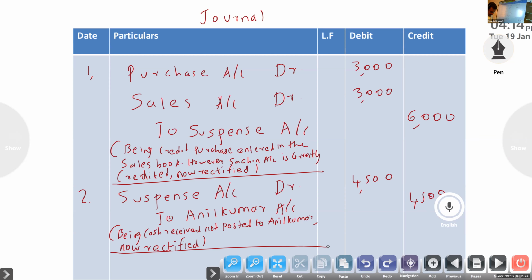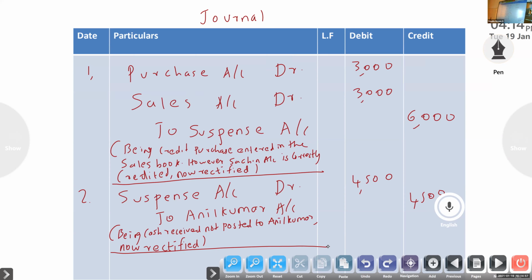Next, third question. Sales book, last question, rectification of errors, last question, third one. Sales book was overcast by rupees 2,000. So we know that if it is undercast means same. Suppose purchase book undercast, so same you have to do.